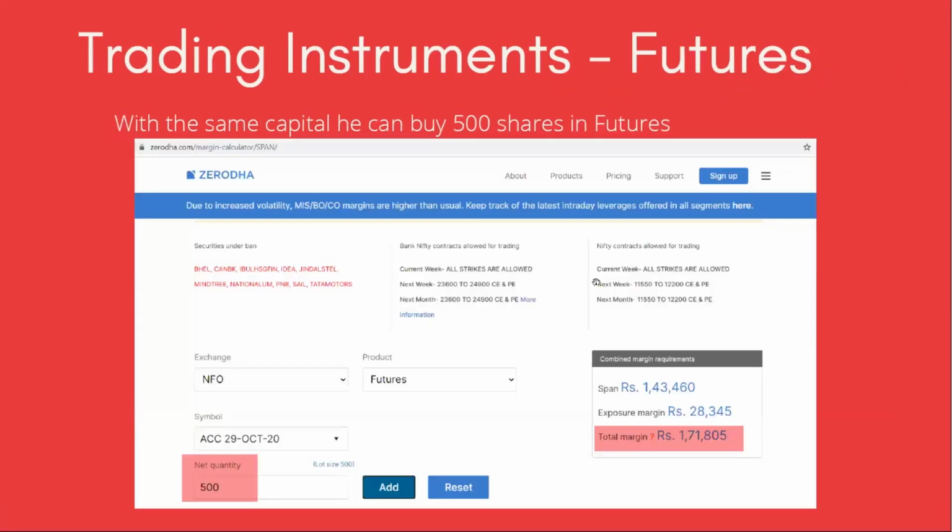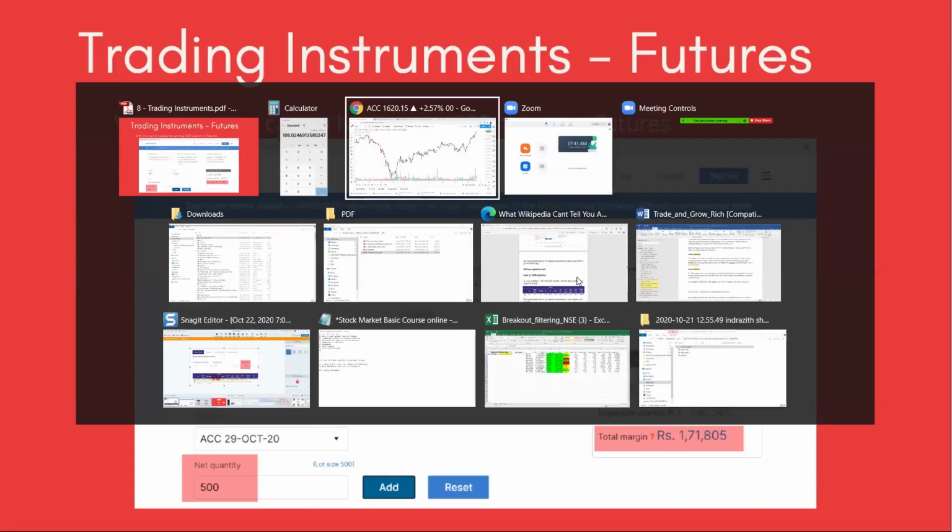Now we will check with futures. So basically, anyone can check the margins available with futures on their broker website. So this is a zero margin calculator. Anyone can check with Google. So I will show it here.